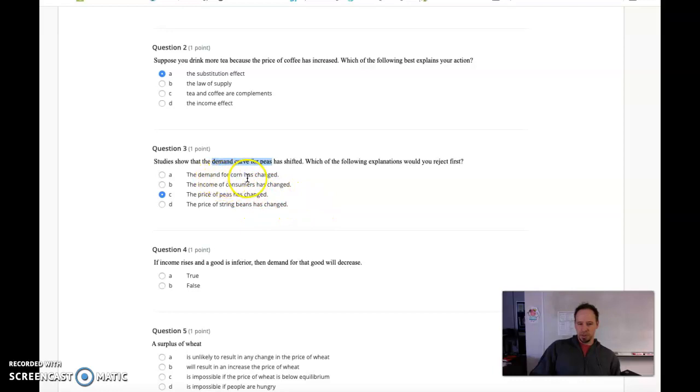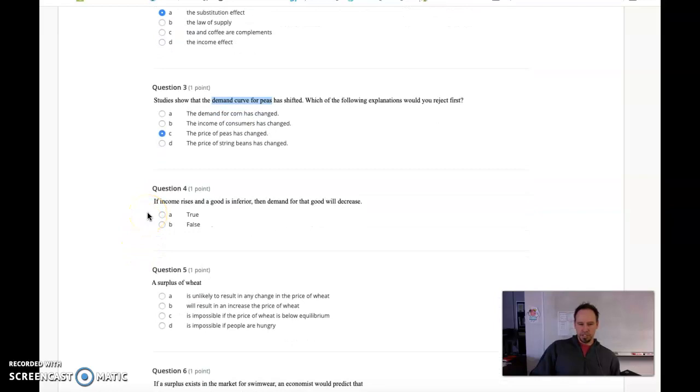If the demand for corn has changed, that's going to change the price of corn. And that would be a related good. So that would be a price-related good, which is a shifter of demand. The income of consumers, we know, is a shifter of demand. And the price of string beans has changed. So that's another change in the price of a related good. So all the other 3 would shift the demand curve. C would not.